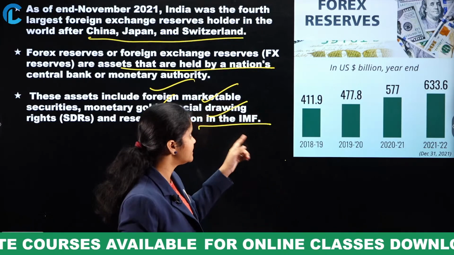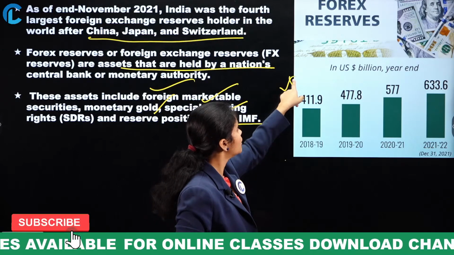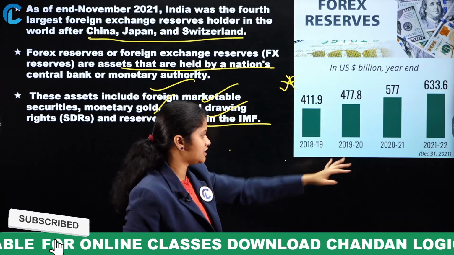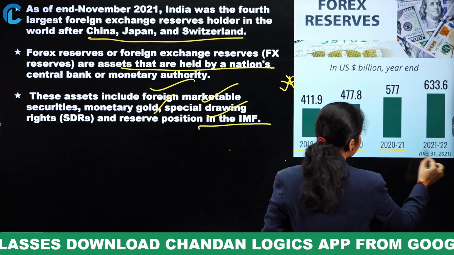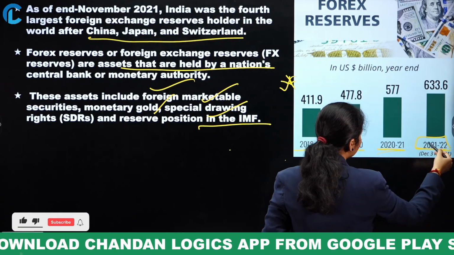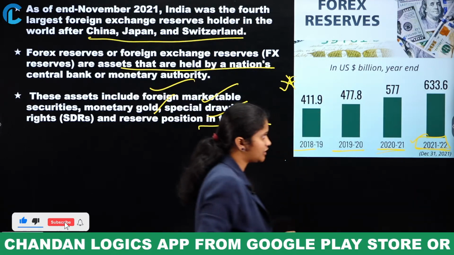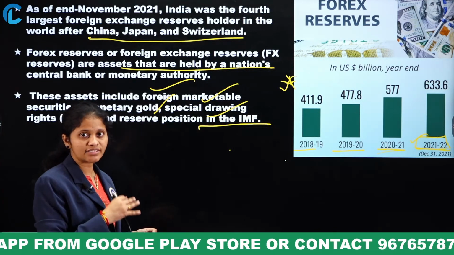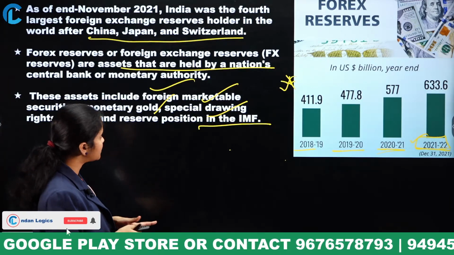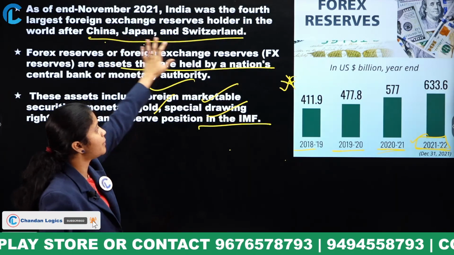Okay, and this is the graph of Forex reserves in these particular years, from 2018-19, 2019-20, 2020-21, and this is according to the recent data 2021-22. India stood in the 4th position regarding the Forex reserves, and the other top 3 countries were China, Japan and Switzerland.